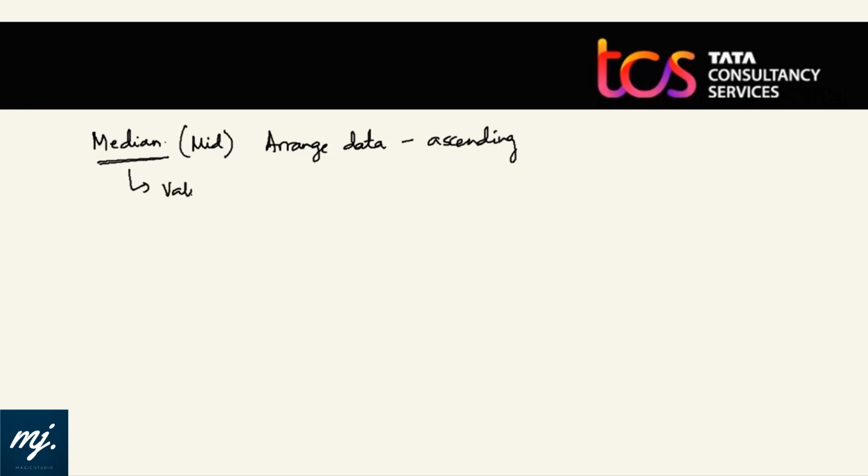Now next we move on to median. Median is actually the best measure of central tendency because it tells us about who is there in the mid of the information. So a simple algorithm we will follow. First we will arrange data. Arrange data in ascending or descending order. We basically prefer arranging it in ascending order because we can do it very easily. After ascending it, median is the value of the (n plus 1) by 2th term.